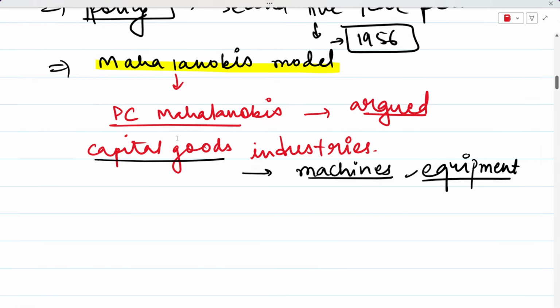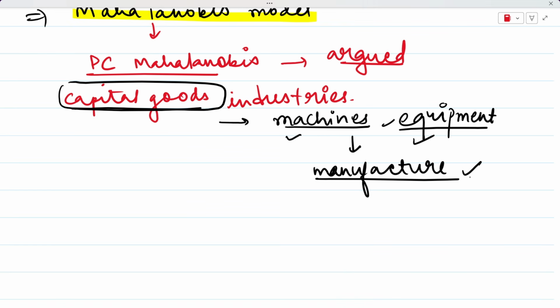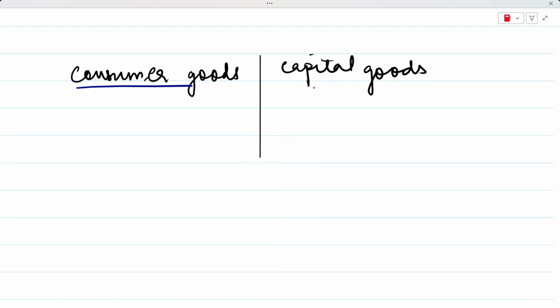This was his argument. When you have developed your capital goods industry, which can produce your machines and equipment, from there on you can move to manufacture other goods. But if you don't have a capital goods industry base, you cannot manufacture other goods. So let me take you through a small distinction between consumer goods industry and a capital goods industry.